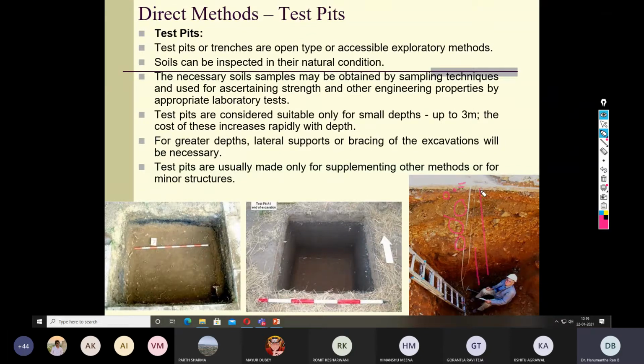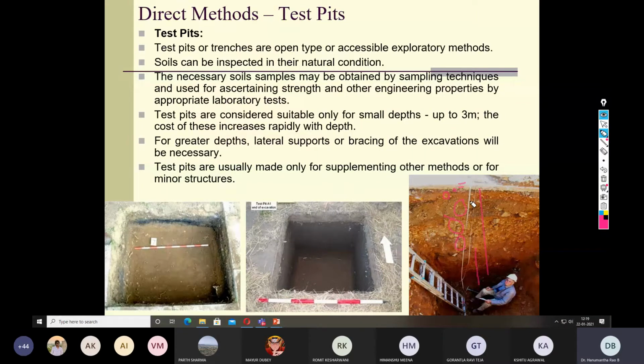This is foremost important because these are the layers which are going to bear the superstructure load. So for that purpose, we need to profile the soil. Here you can see the soil layers and their respective thicknesses.